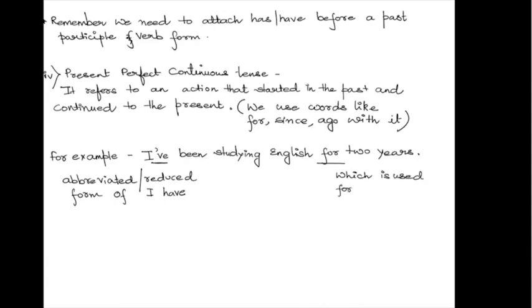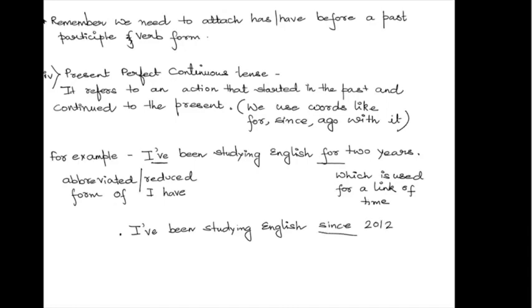Okay, I can frame the same sentence with another word, or I can replace the word for with another word which is since. So let me write it all over again for you. I've been studying English since 2012. Now let me underline it and tell you why I have used since. When we use since, it is in order to show a specific point of time.